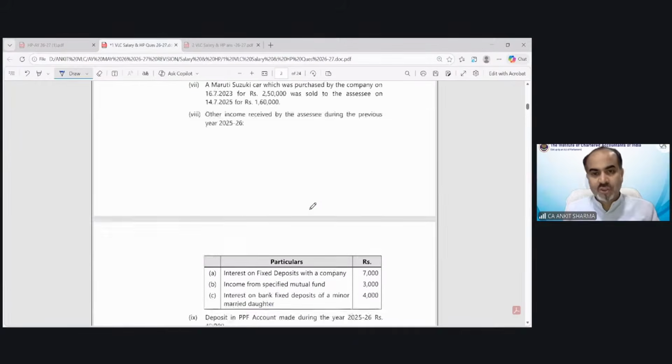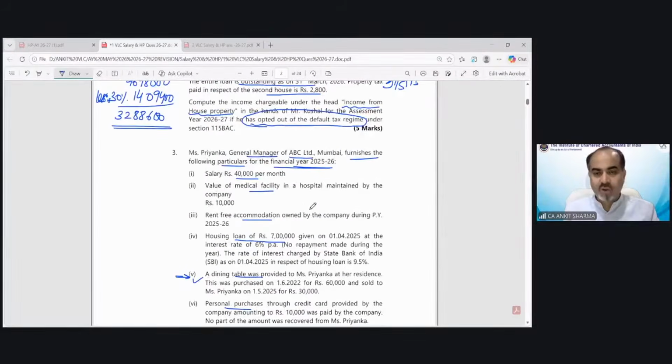So now read the question. Now we'll start solving it. So this is the optional tax regime. Salary has been given in the question: 4,80,000 rupees salary.